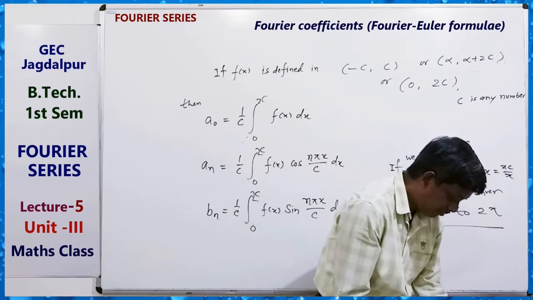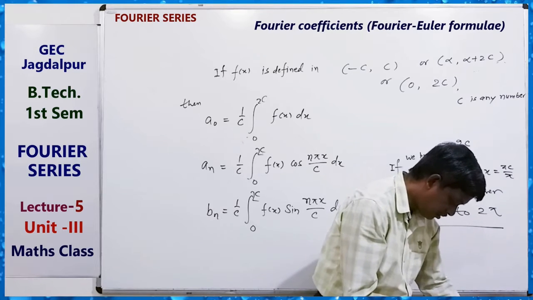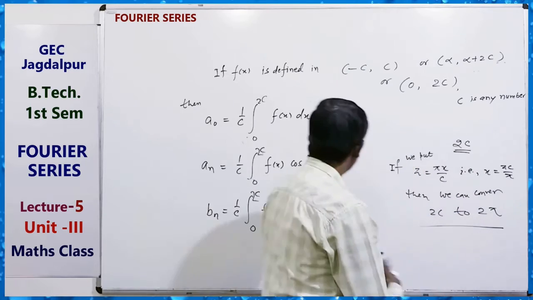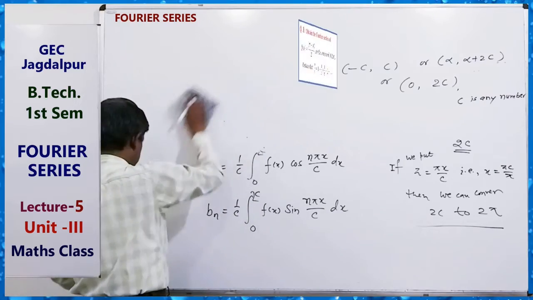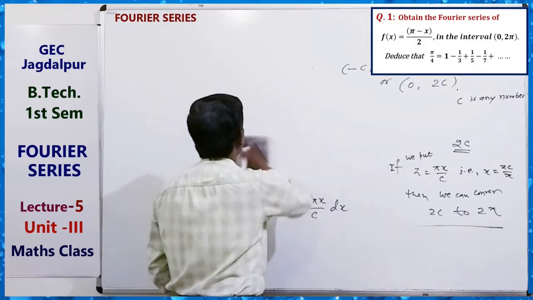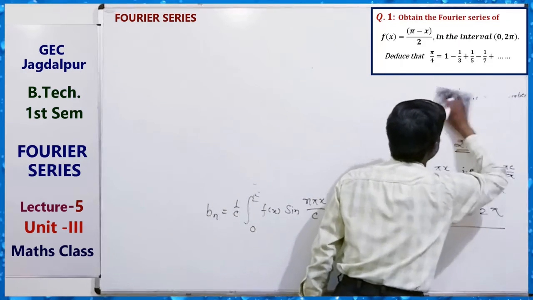Okay, now take questions for finding Fourier series of a function like this. So the first question is, we have to find the Fourier series expansion of a function in the interval 0 to 2 pi.